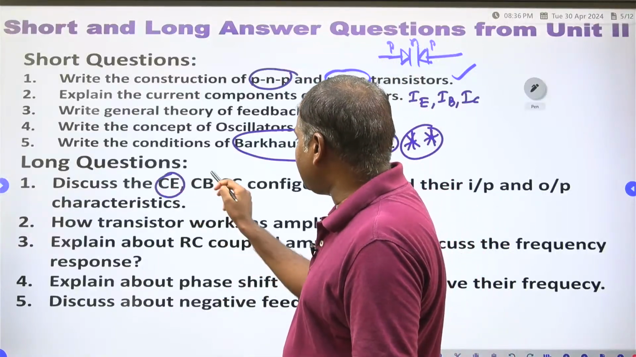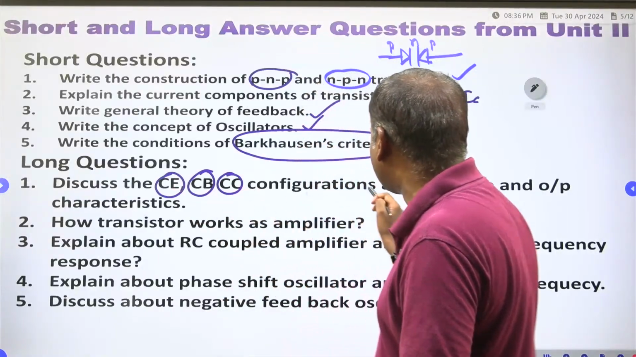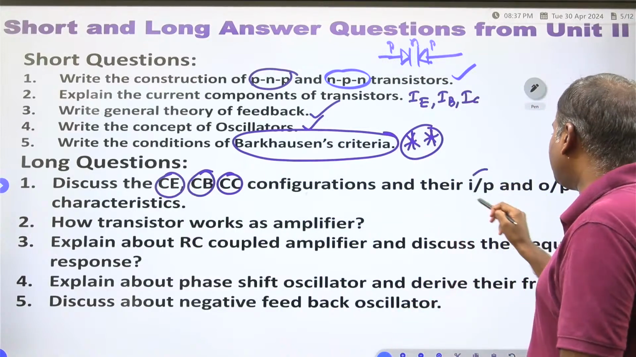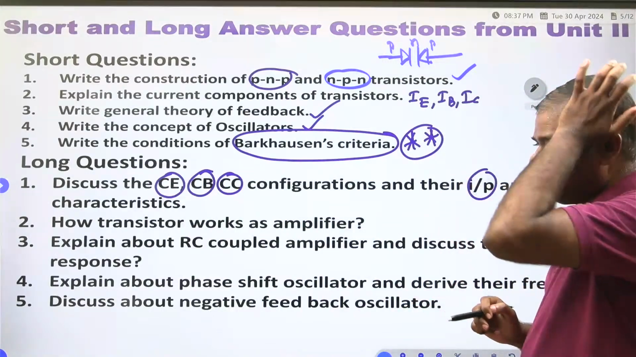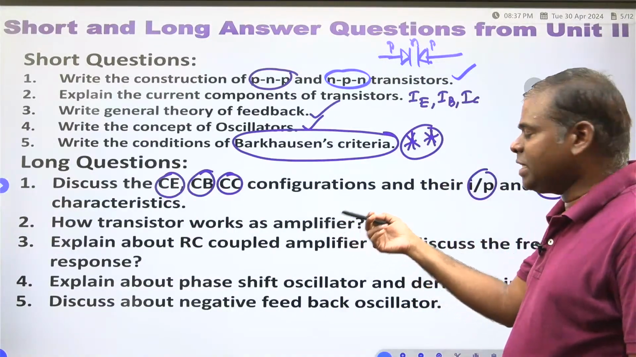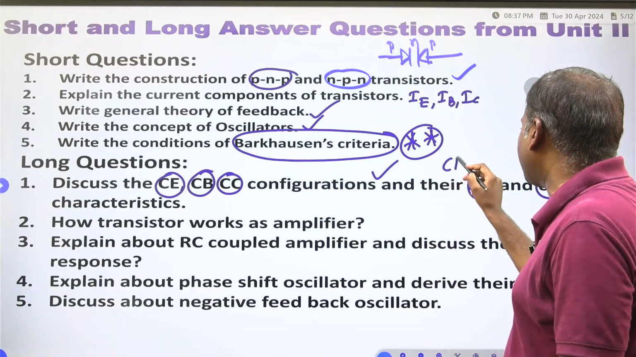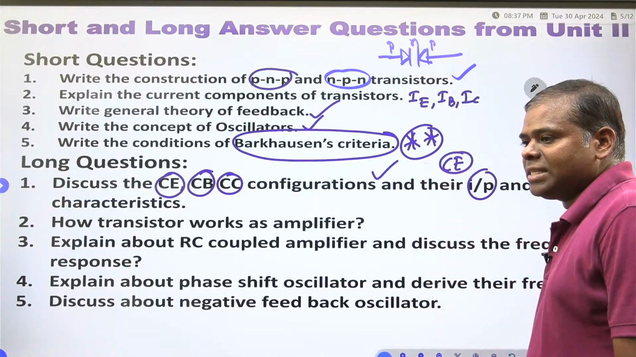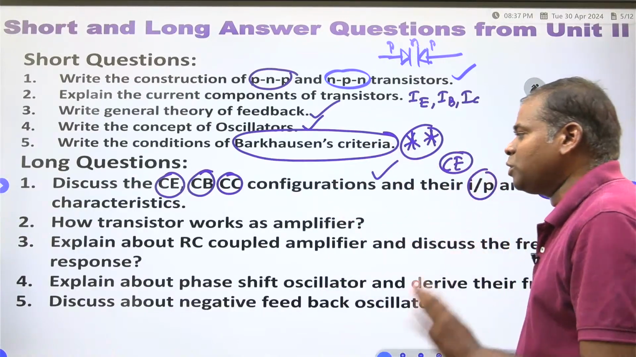Discuss the common emitter, common base, common collector configurations and their input and output characteristics. In your laboratory also you are doing this experiment, no? Common emitter configuration, input and output characteristics. From that also you have to write.